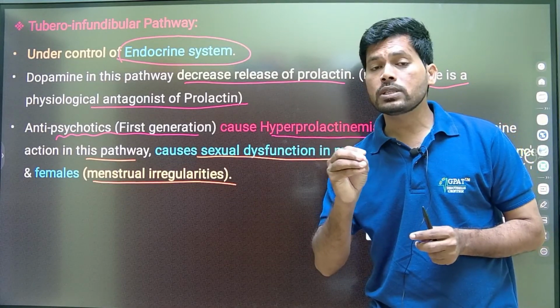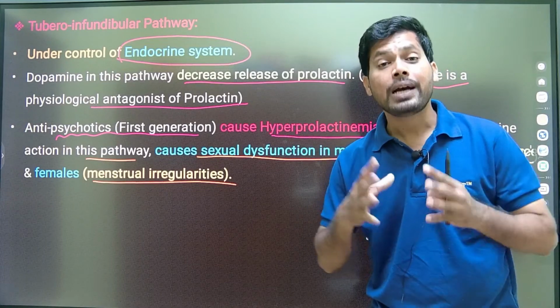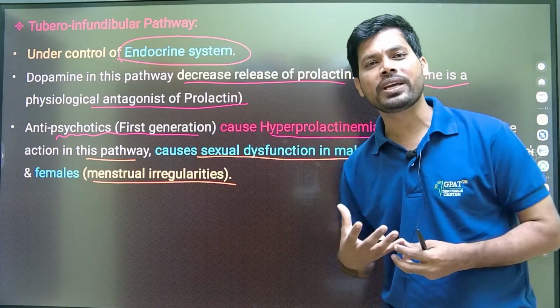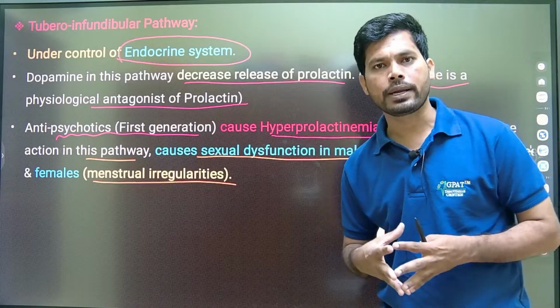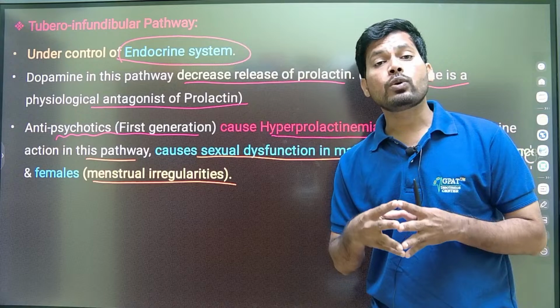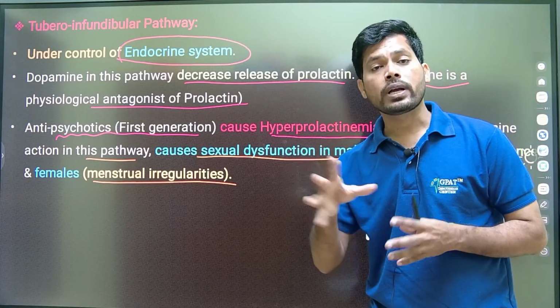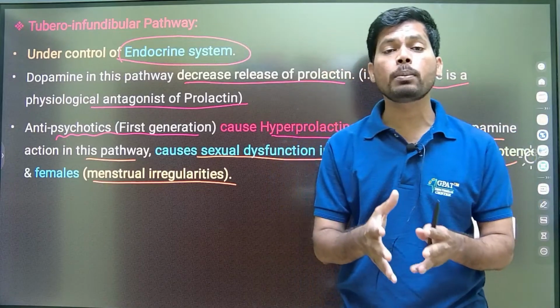Psychosis is nothing but excess uncontrolled behavior in the person: uncontrolled thoughts, uncontrolled behavior, the person not in reality, the person with a split personality. Especially, psychosis is because of dopamine. Regarding dopamine, four pathways are there: mesolimbic pathway, mesocortical pathway.